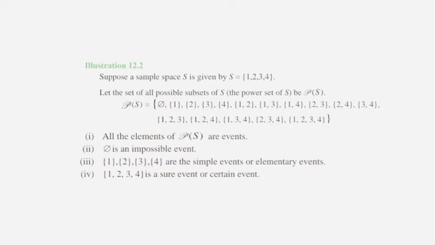Let us see the illustration. Suppose a sample space S is given by S equal to {1, 2, 3, 4}. Let the set of all possible subsets of S, the power set of S, be P of S. Here we have written P of S, the power set of S. See here, all the elements of P of S are events. Null set is an impossible event. Sets {1}, {2}, {3}, {4} are the simple events or elementary events. Set {1, 2, 3, 4} is the sure event or certain event.